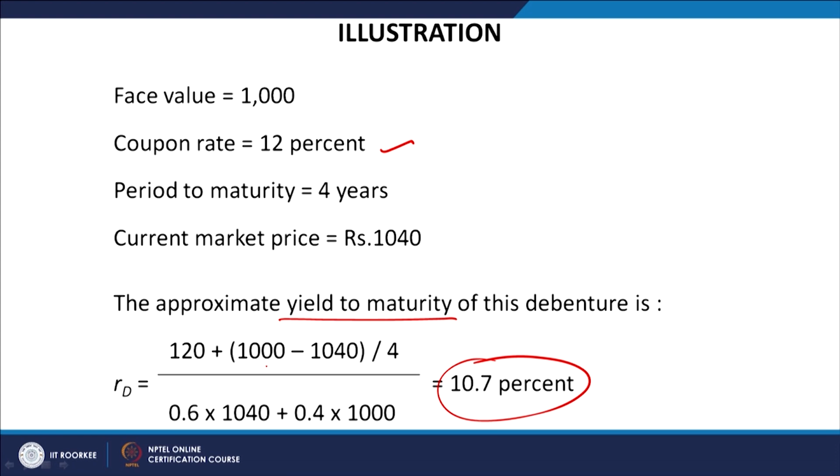So, you should not be misled by the 12% coupon rate. The actual rate of interest available from this investment proposal is 10.7%. This will become 12% only when the interest earned annually is reinvested on a cumulative basis. Otherwise, the rate of return available from this debt instrument is 10.7%.